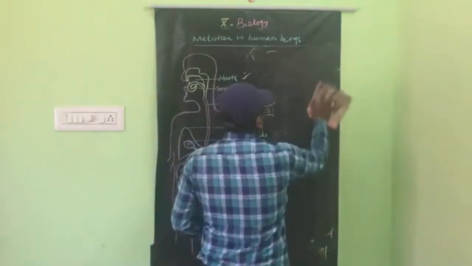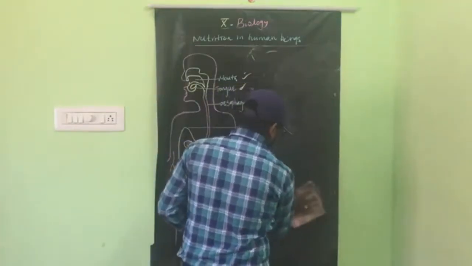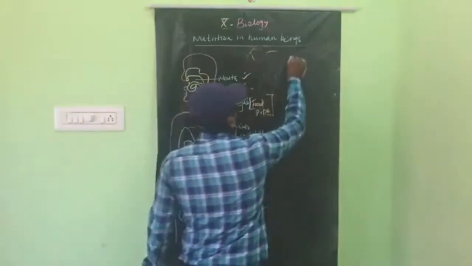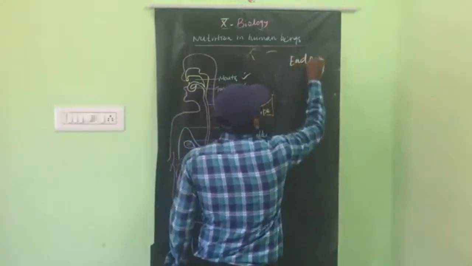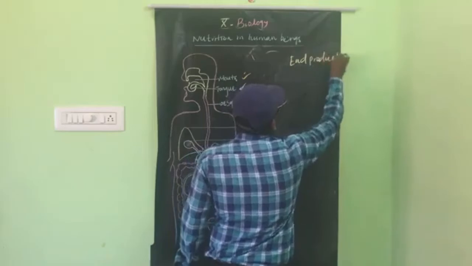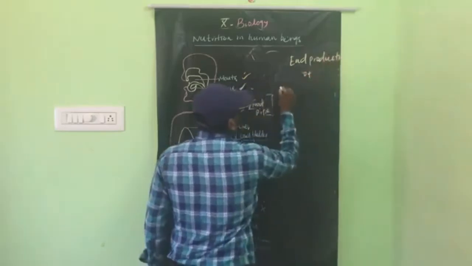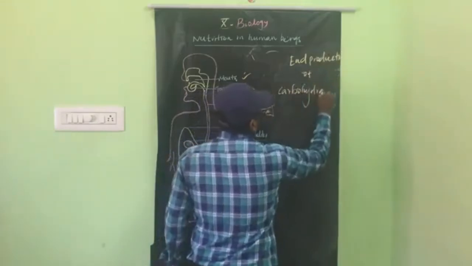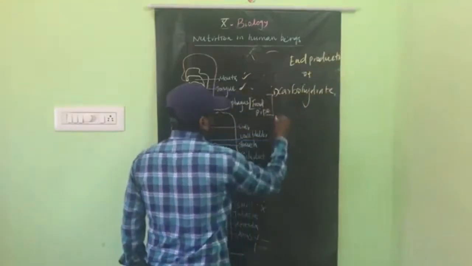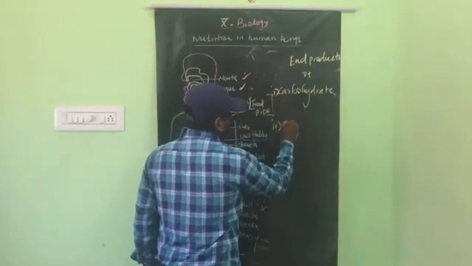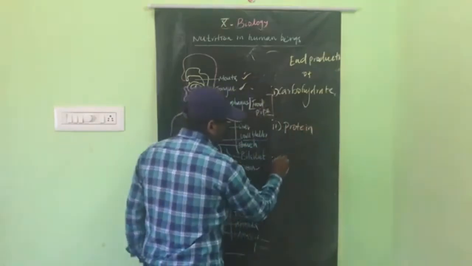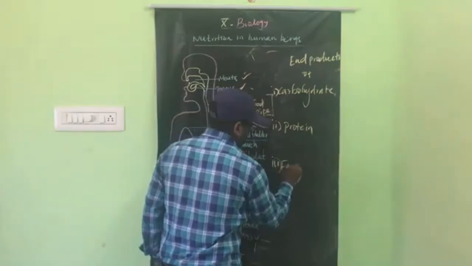And another question will come. So what are the end products of carbohydrates, the end product of protein, the end product of fat?